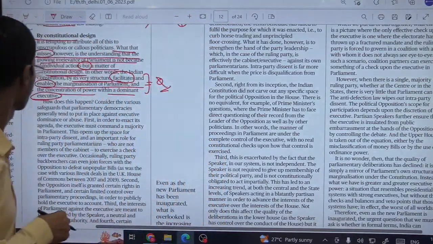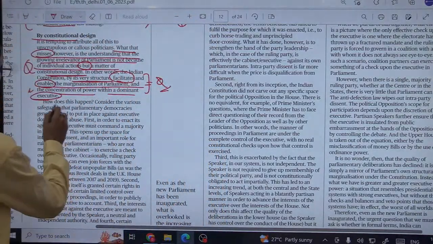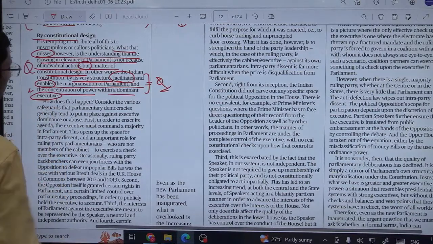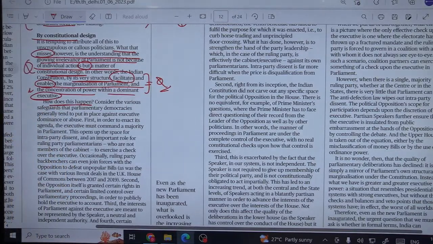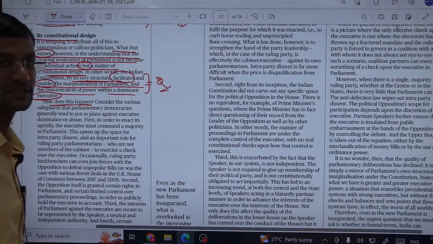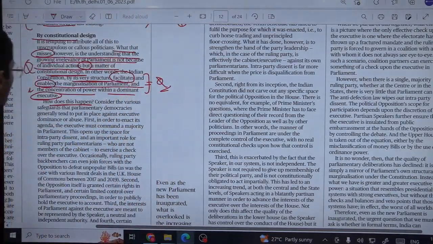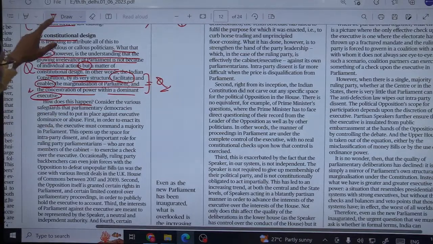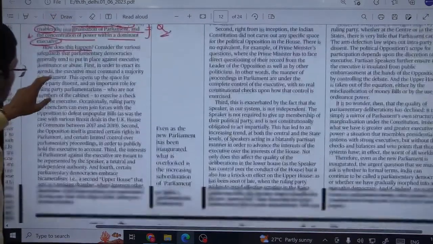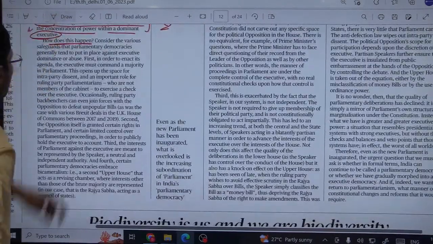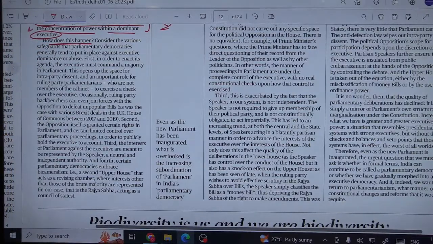Focus here. So how does this happen? How does this constitutional design enable or facilitate the marginalization of parliament? This is a very important question. Now he is giving these justified arguments for how this could happen.